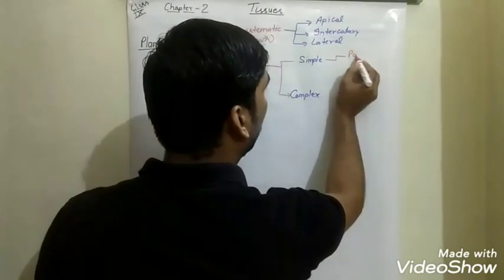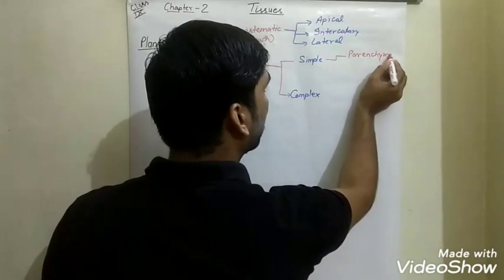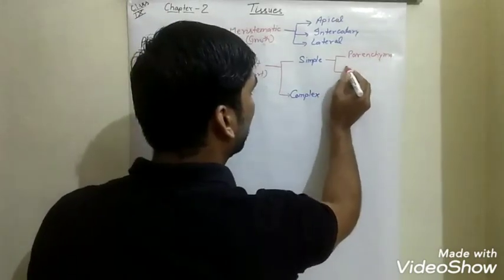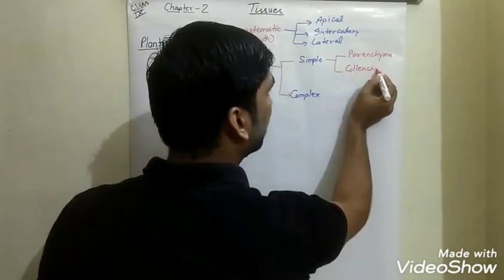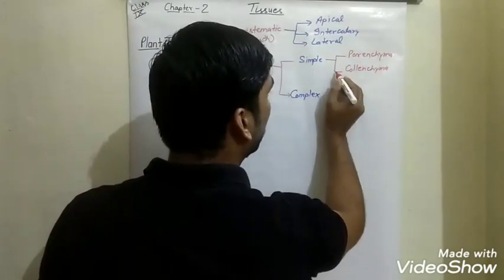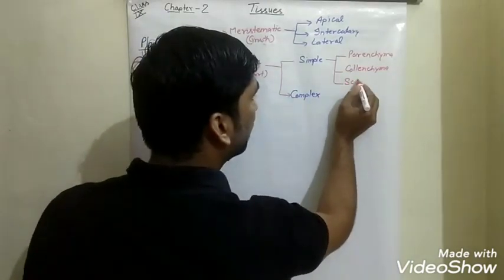The first one is parenchyma. The next one is collenchyma. And the last one is sclerenchyma.